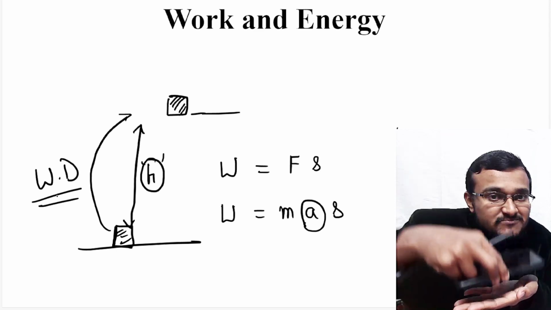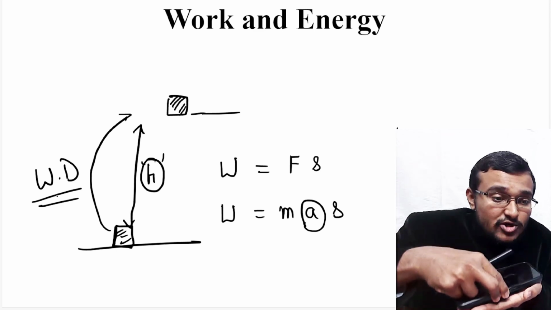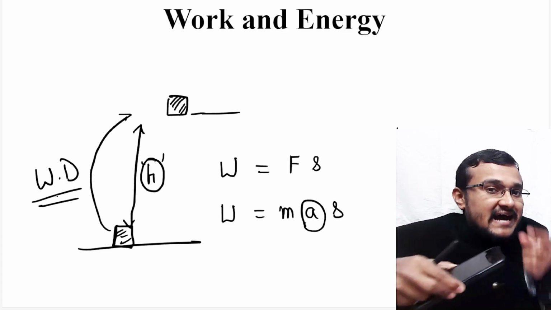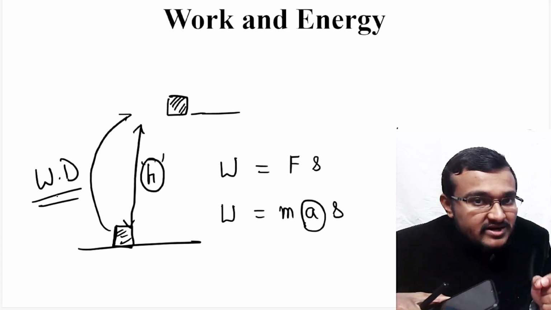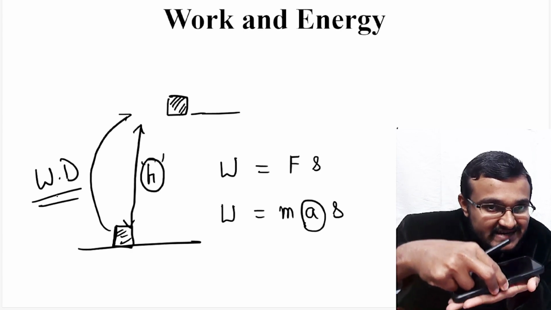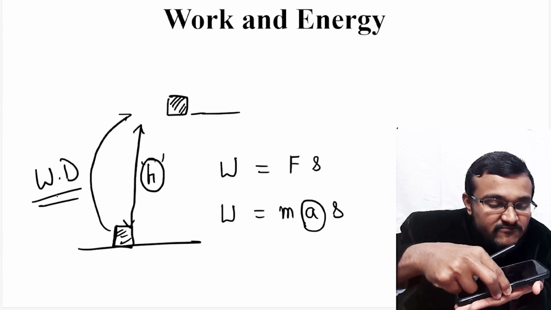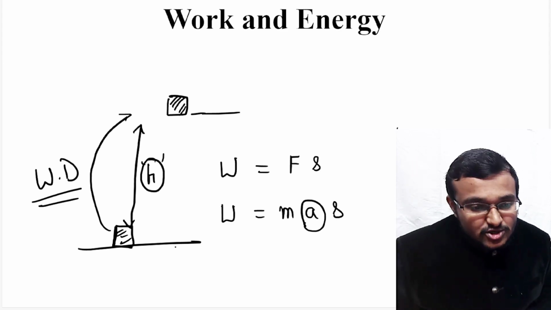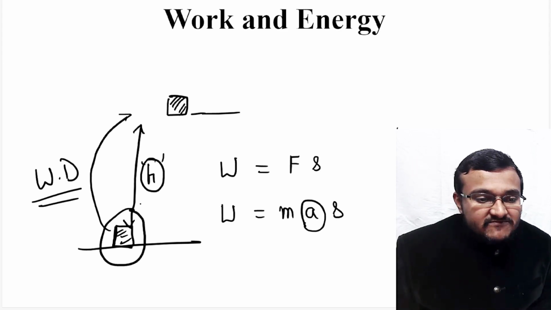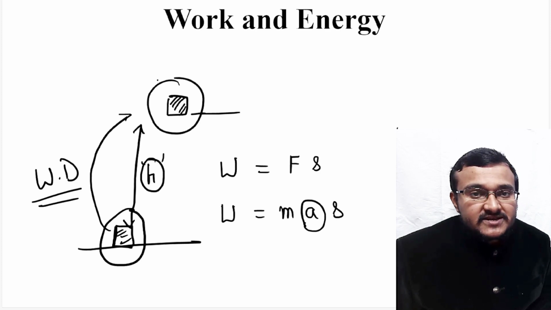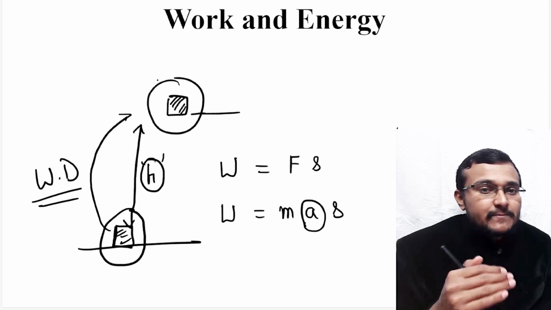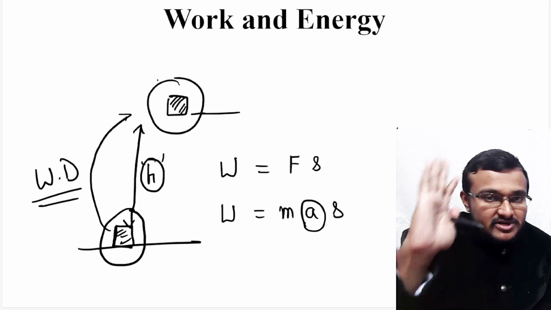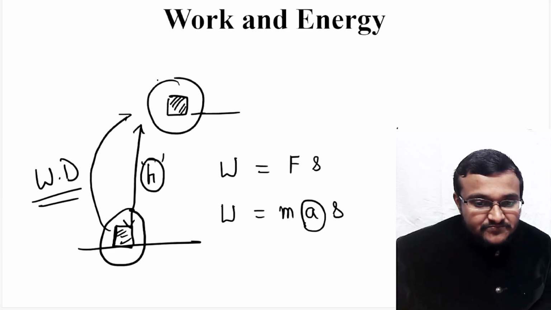That means I am doing some displacement of this phone, and in order to do this displacement I am putting a certain amount of force. That is giving rise to work done. So a person is doing a certain amount of work to bring that object to that height.